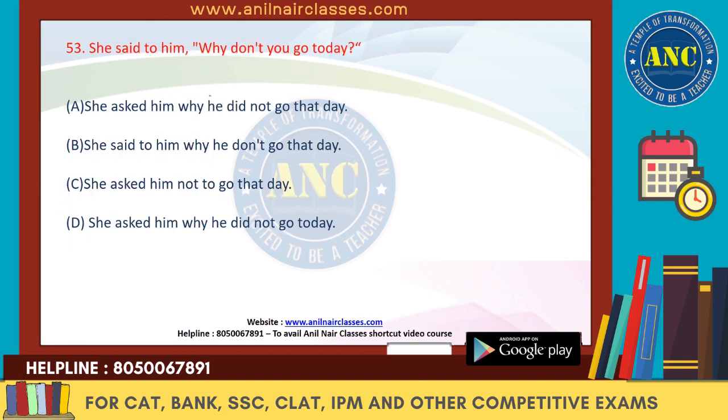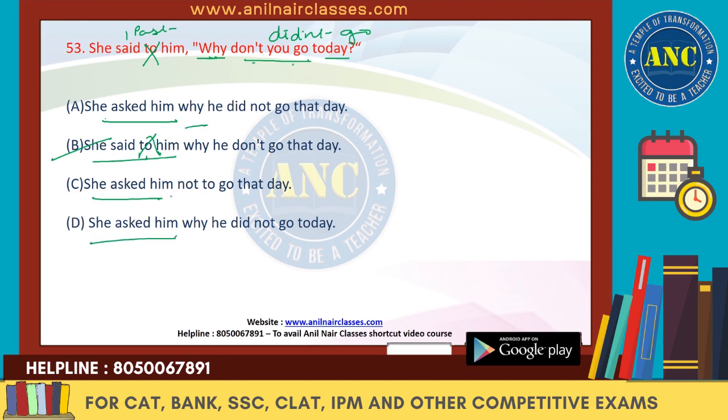Next one. She said to him, why don't you go today? So this is in the past, to should not be there. Why will remain as it is, right? Don't go is the simple present. It will change to simple past. It should be didn't go. Today will become that day. So now she asked him. She asked him. She asked to him? We don't need to. So she asked him.